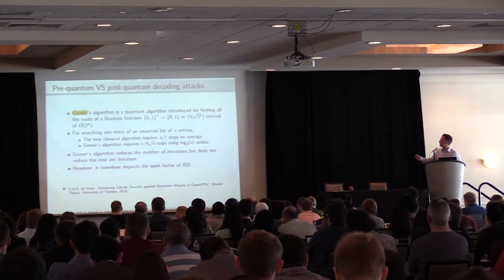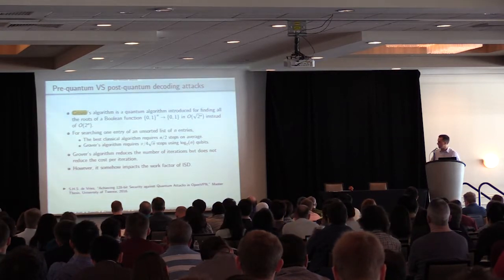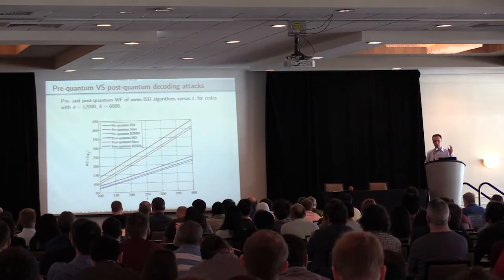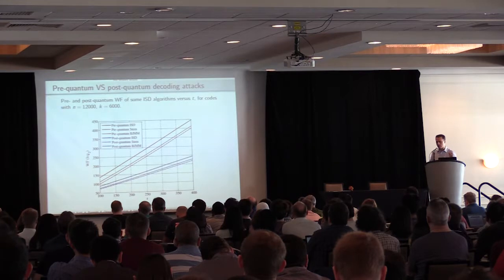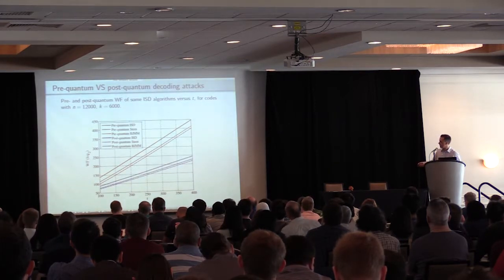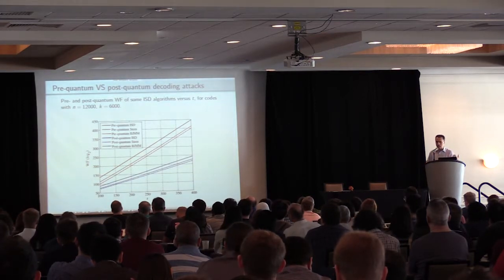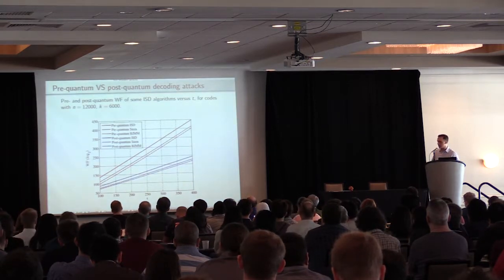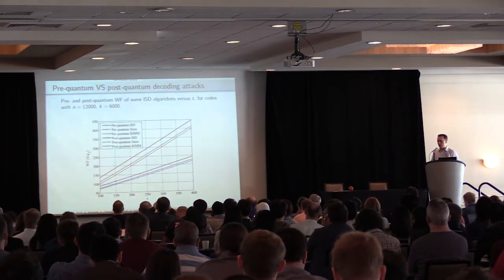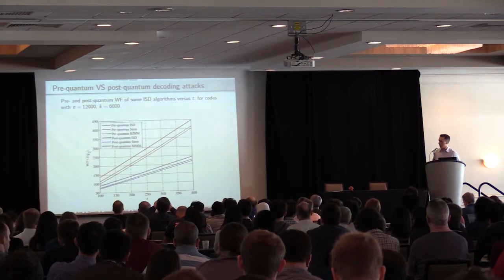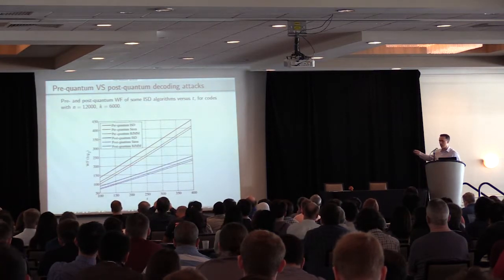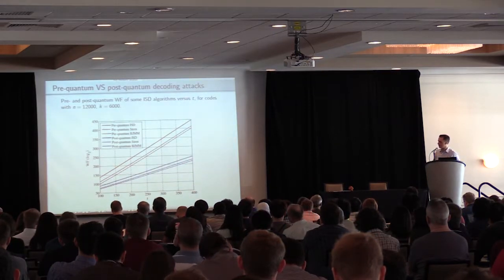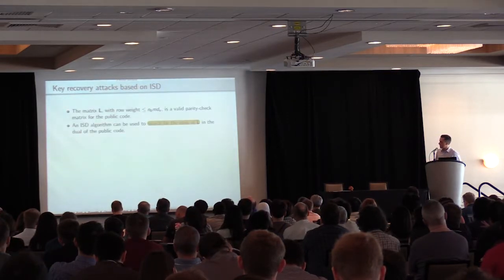Okay, we use the analysis reported here by Lévy in 2016, and just to give an example, if we fix the code length and the code dimension and increase the number of errors, we have that both without and with quantum computers, the attack complexity is exponential in the number of errors. But when we consider Grover, we have the blue curves, and as we notice, we have an important advantage over classical computers. So we must take this into account.